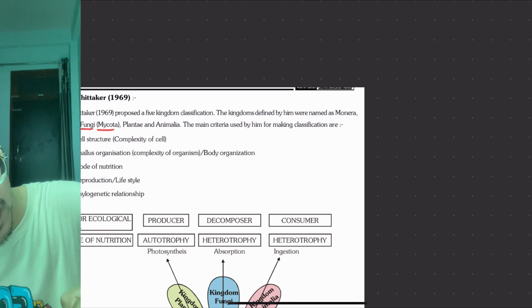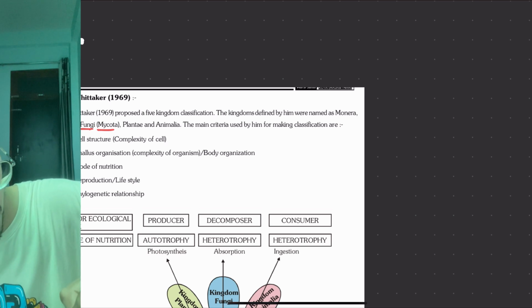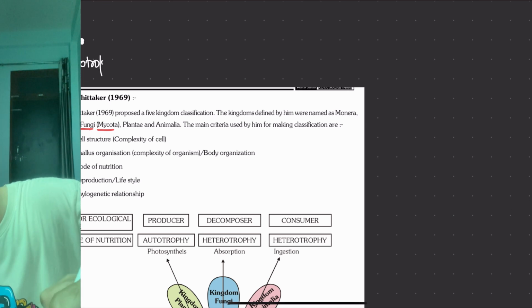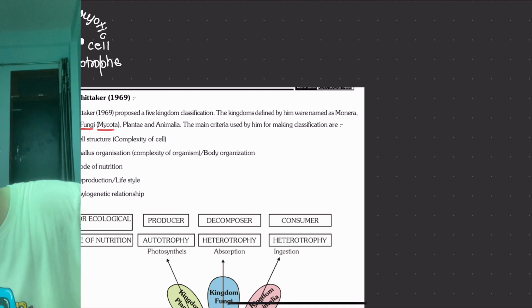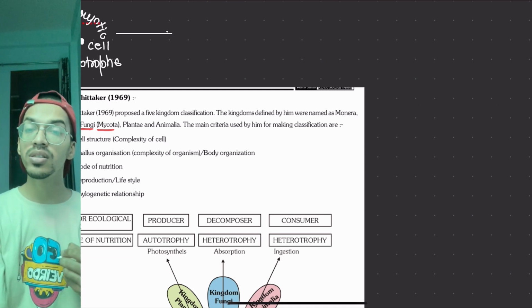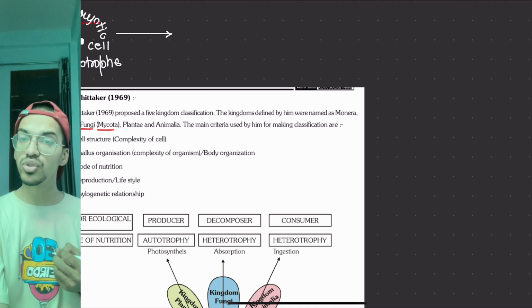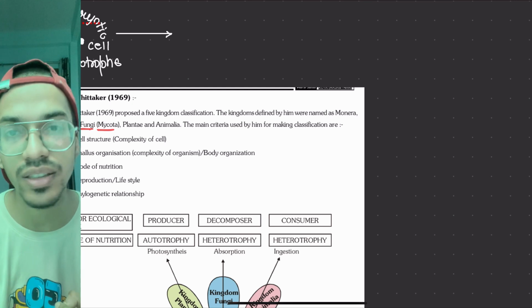Initially certain cells were formed. They were what? Heterotrophs. These cells are what? These are the prokaryotic cells. Now they evolve. Why do they evolve? Because there is not an unlimited source of food, so they have to make their own food.